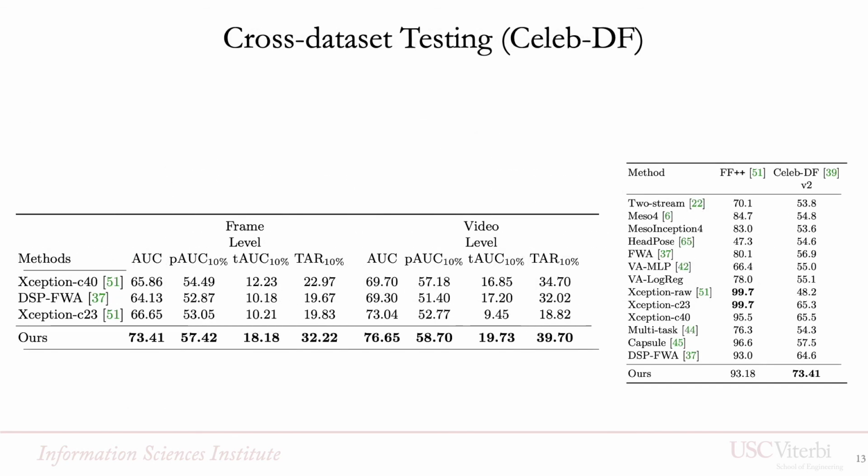When cross-testing on CelebDF, we use the model trained on all four manipulations and optimize with the data with the low compression level C40, and we report a good transferability to CelebDF compared to prior work, both at the frame level and at the video level. Note here that although the AUC passes 70%, the values at low FAR are still not very satisfactory to be used at large scale on the web.